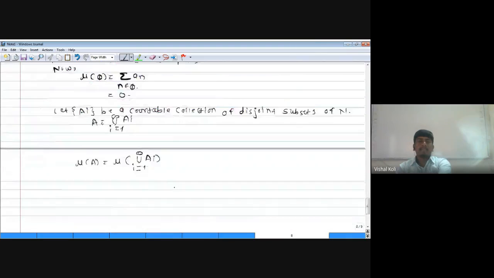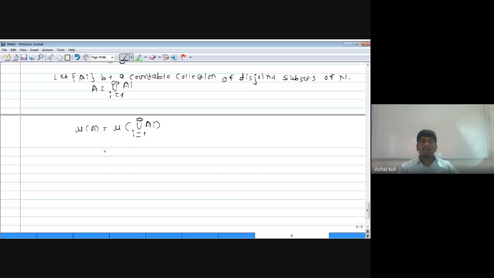So measure of union over i running from 1 to infinity Ai is nothing but summation over n belonging to union over i running from 1 to infinity Ai of a_n.